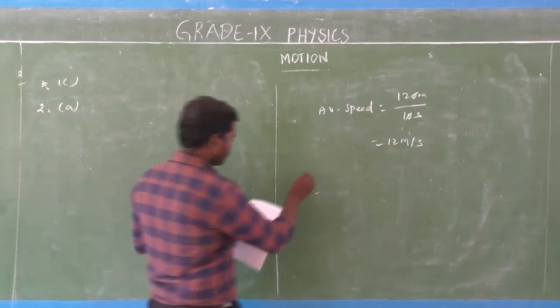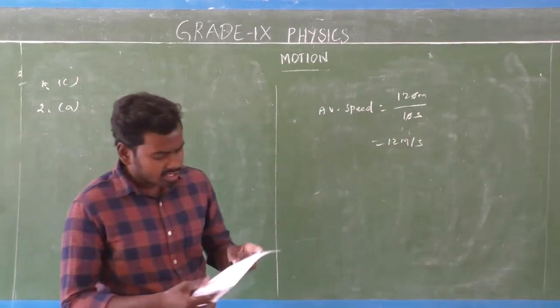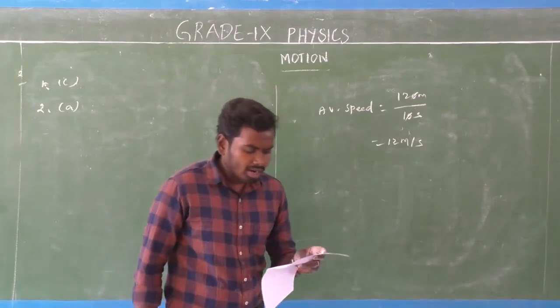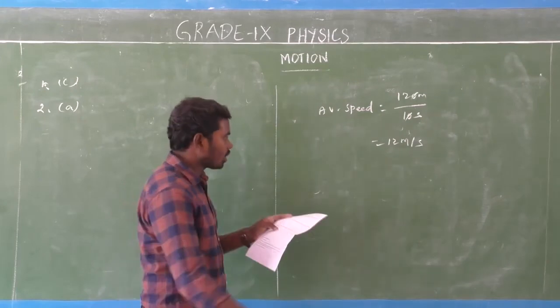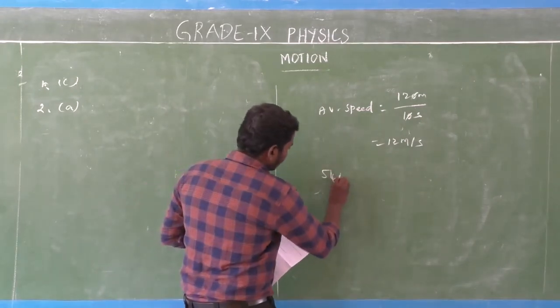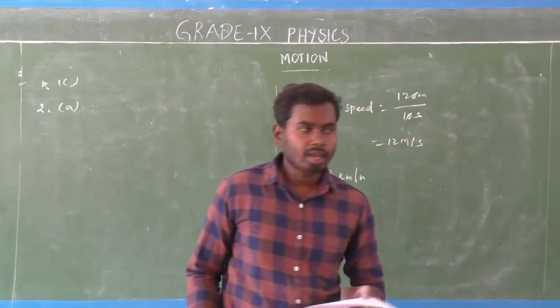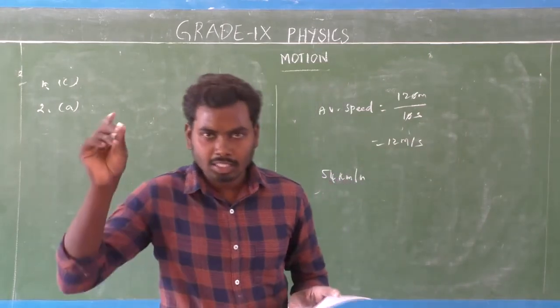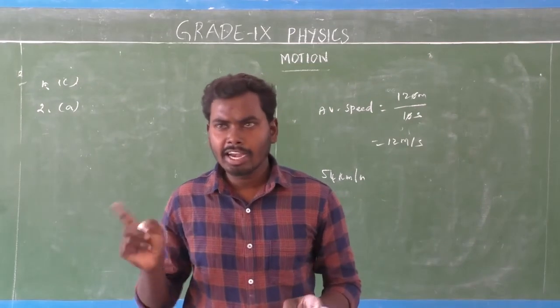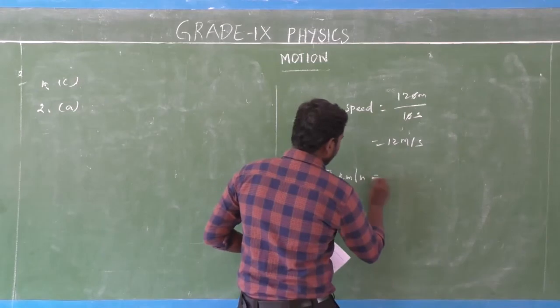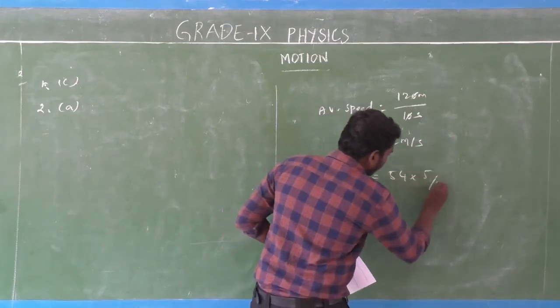Then the third question. The train is moving with a uniform speed of 54 km per hour. So what is the speed in meters per second? Okay, so convert this 54 km per hour into meters per second. Here, how can we convert that? Do you multiply by 5 by 18 or 18 by 5? Just multiply by 5 by 18. Yes. So it is equal to 54 into 5 by 18.